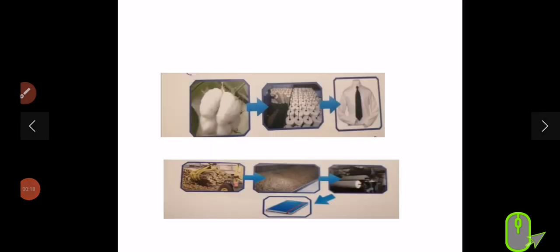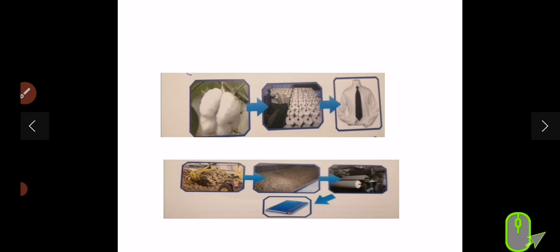Okay guys, have you ever thought of the journey of your school shirt from a cotton field to your wardrobe after a long process of manufacturing? Or your notebook's journey from a part of a tree to your bag after a long process of manufacturing? So look at these pictures. The wood pulp taken from a tree and the cotton taken from a field were mixed with chemicals and finally changed by machines into your notebook and your uniform.